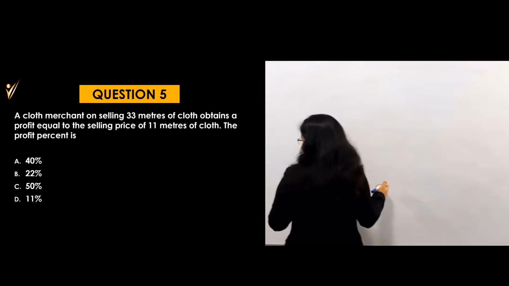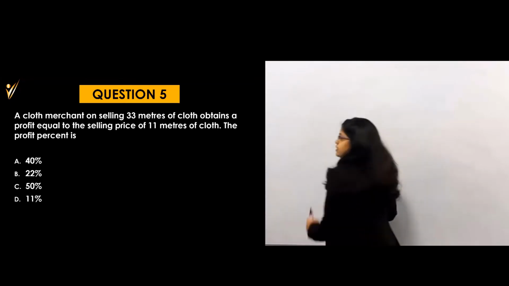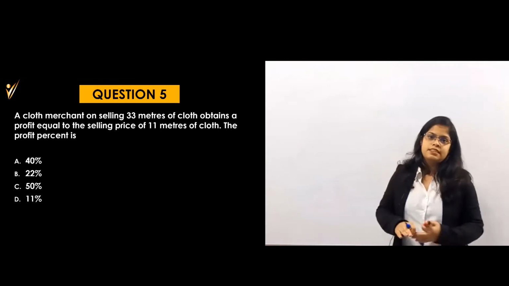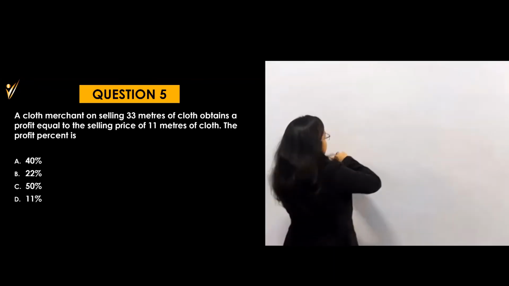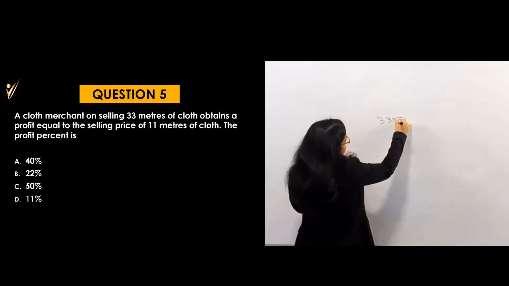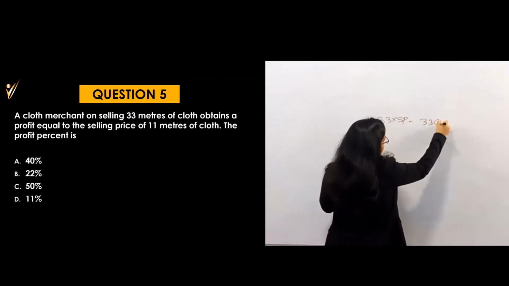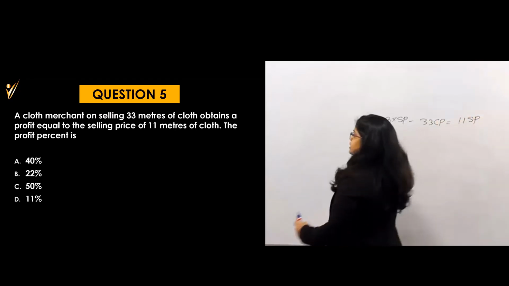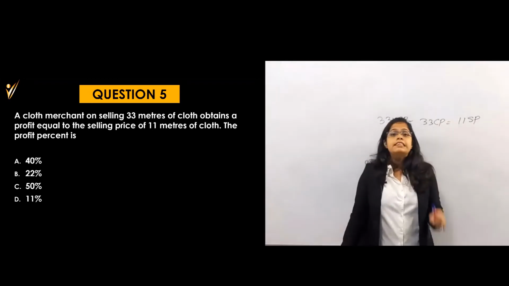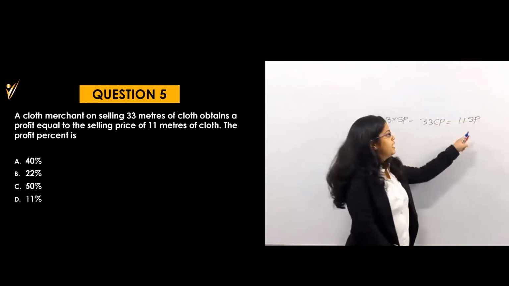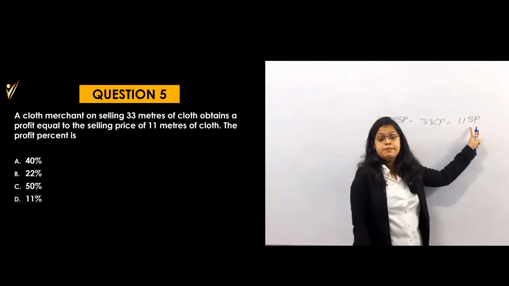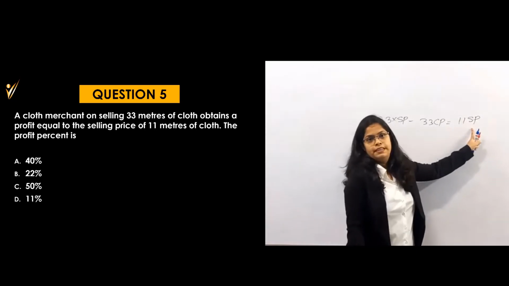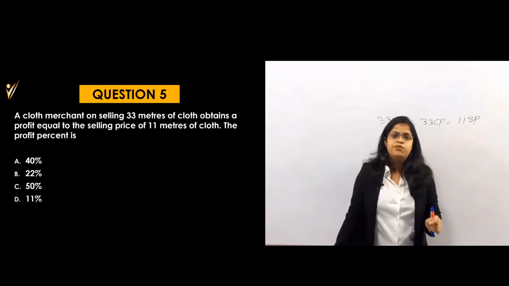What are they saying? That 30 CP and there is a profit, right? They obtain a profit equal to selling price. Profit means what? SP minus CP. That means SP of 33 items, 33 SP minus 33 CP is equals to 11 SP, because what are they saying? That he obtains a profit of selling price of 11 articles. That's why I'm taking a selling price. Sometimes they can say cost price of 11 articles. At that time you have to take your cost price. So you have to read the question carefully, okay?